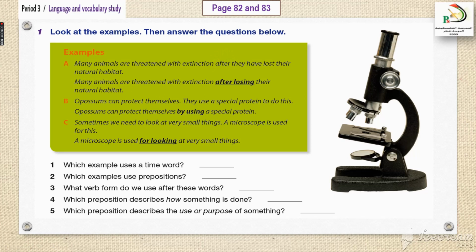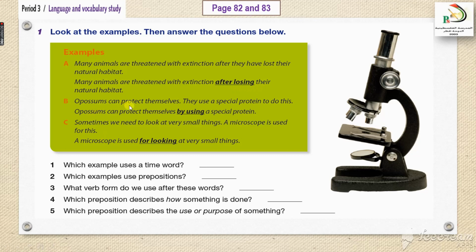Many animals are threatened with extinction after losing their natural habitat. So in the same example, what did they do? They just removed they have and added ing to the infinitive form, lose, losing, and it became after losing their natural habitat.